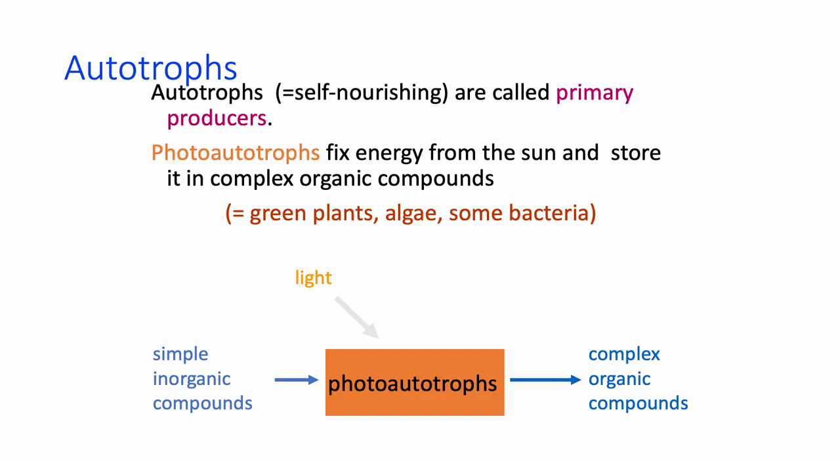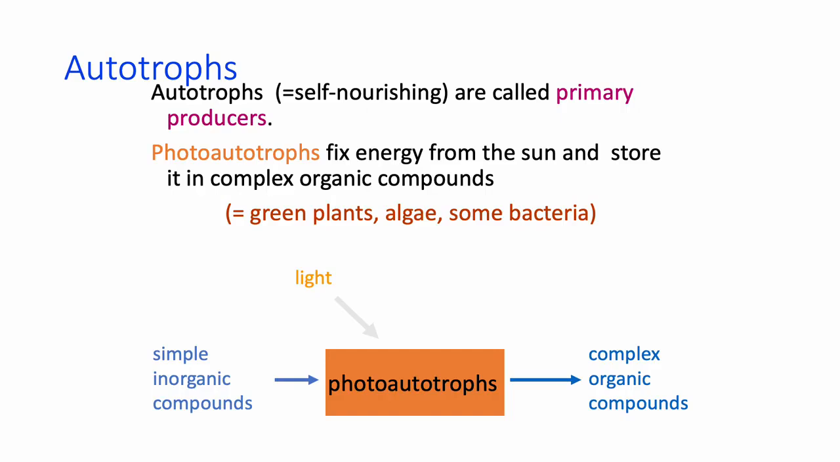I am continuing the previous topic, ecosystem. Today we are learning about the autotrophs. What are autotrophs? The primary producers are called autotrophs. There are different types of autotrophs: photoautotrophs and chemoautotrophs.